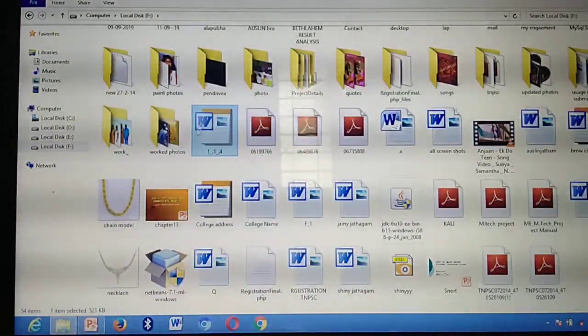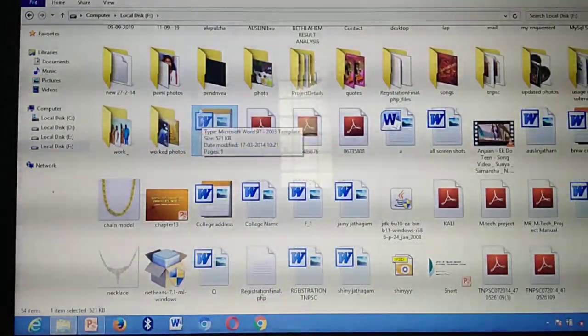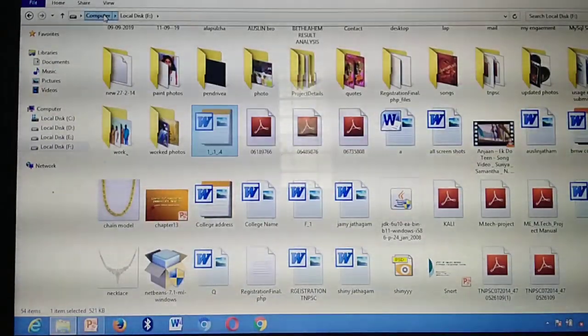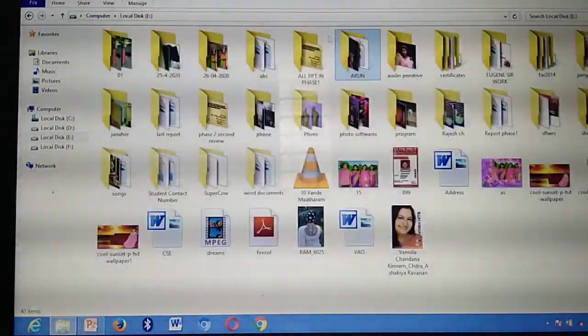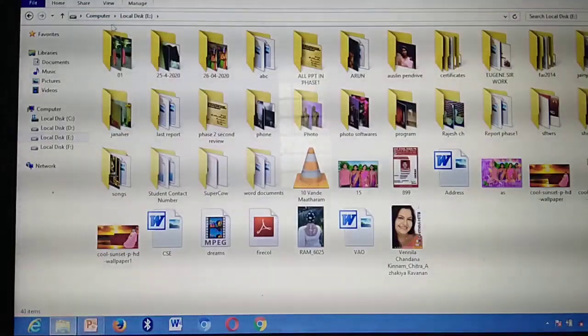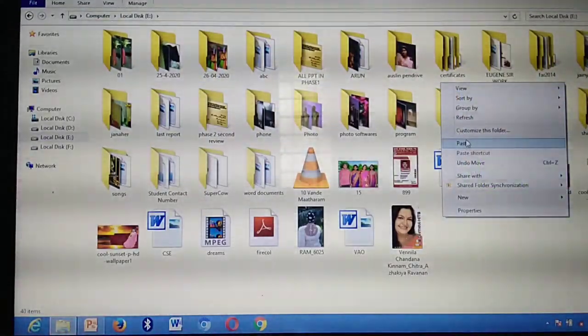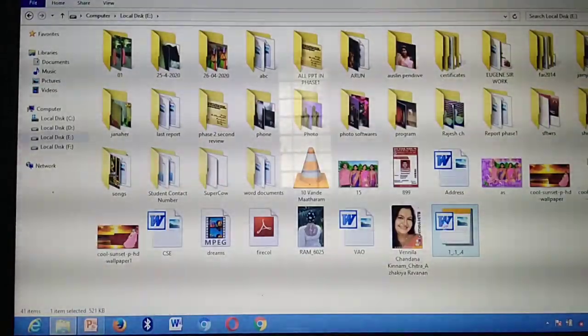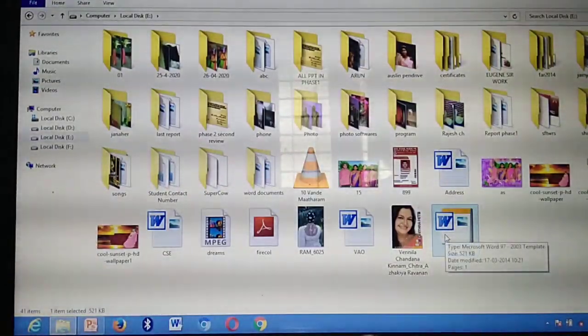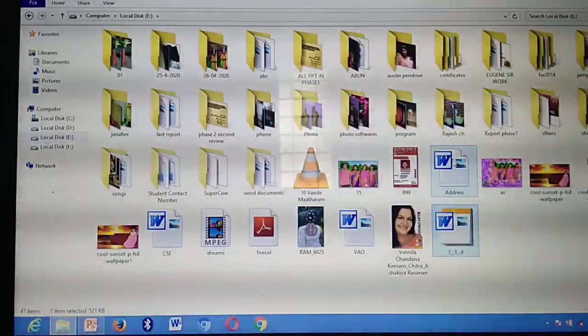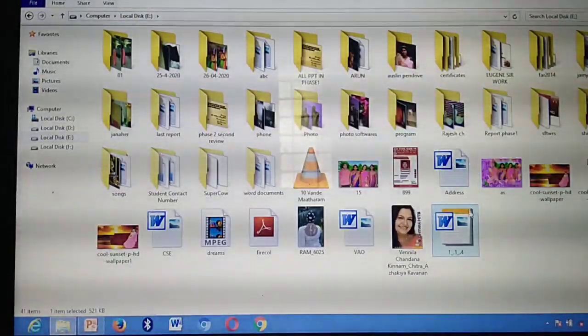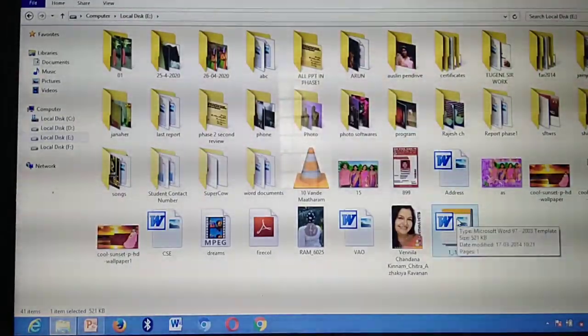If you cut the file, the file will be displayed in a shaded portion. So next I need to select the location. I am going to paste the file in E drive. So I have selected it. Here, what do I need to do? Again, right click, then paste. See, the file will be there. Cut and paste means I have cut from the F drive and pasted to the E drive, so in the F drive the file will not be there.